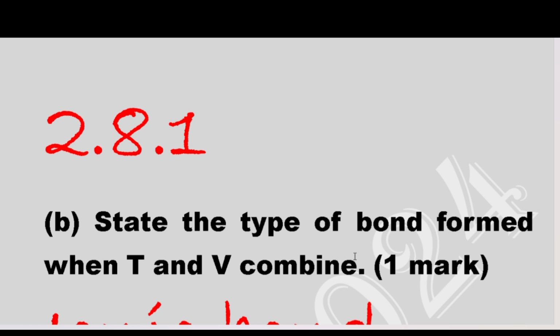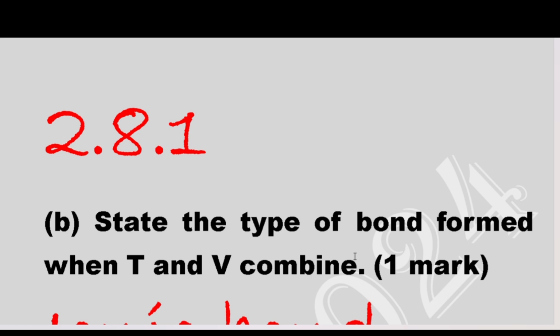And for V, it is 2, 8, 1. Now the third energy level has 1 electron. It has 7 fewer to reach the maximum. But now, when T and V react, remember, one will lose an electron and another will gain an electron. So it will be easier for T to gain 1 electron than for V to gain 7 electrons. So now, V will lose 1 electron, which will be transferred to T.